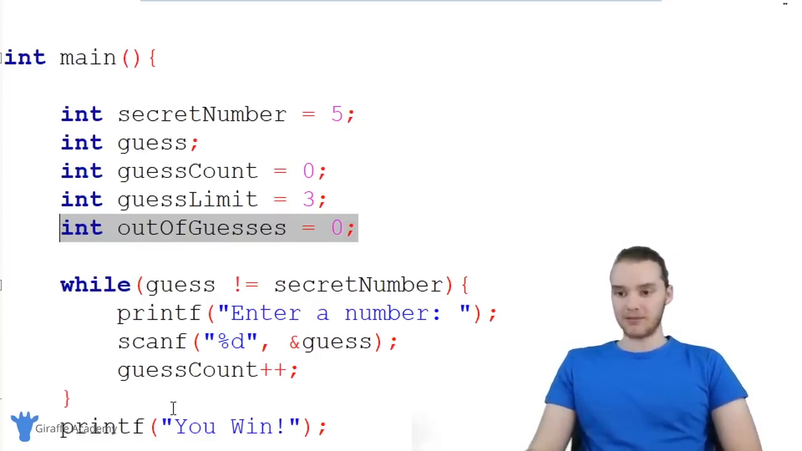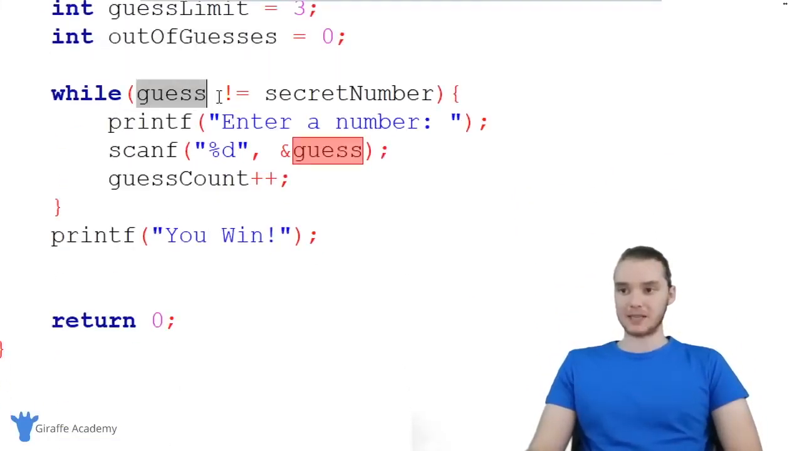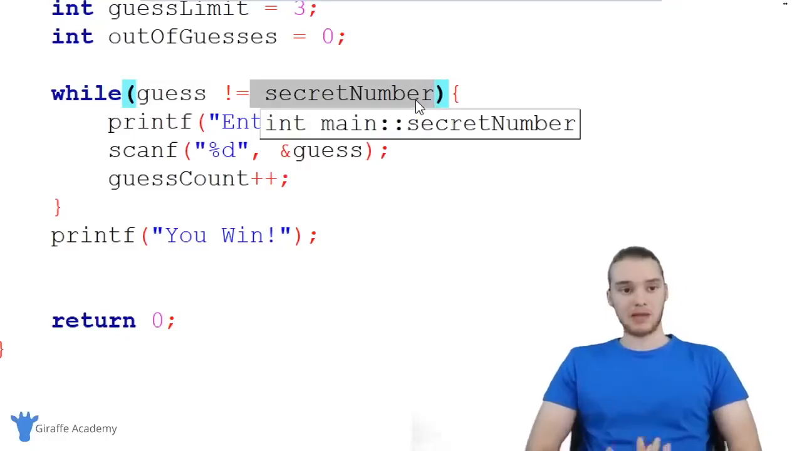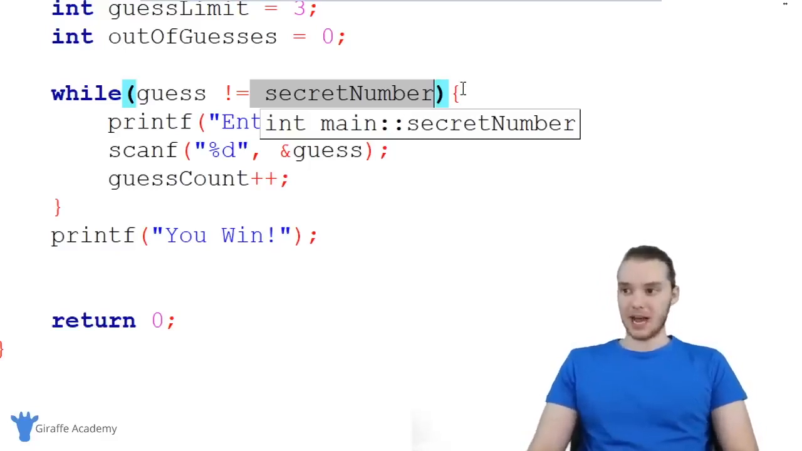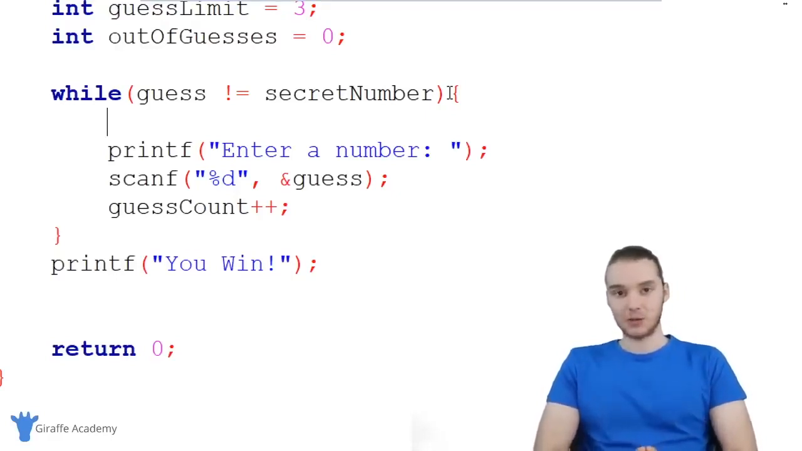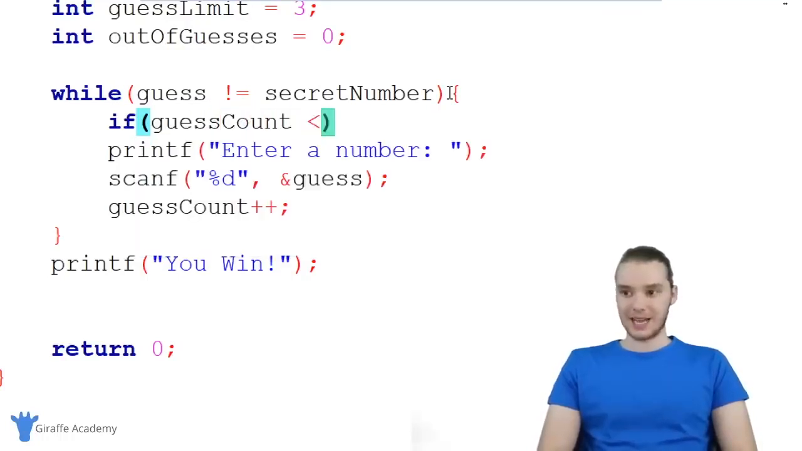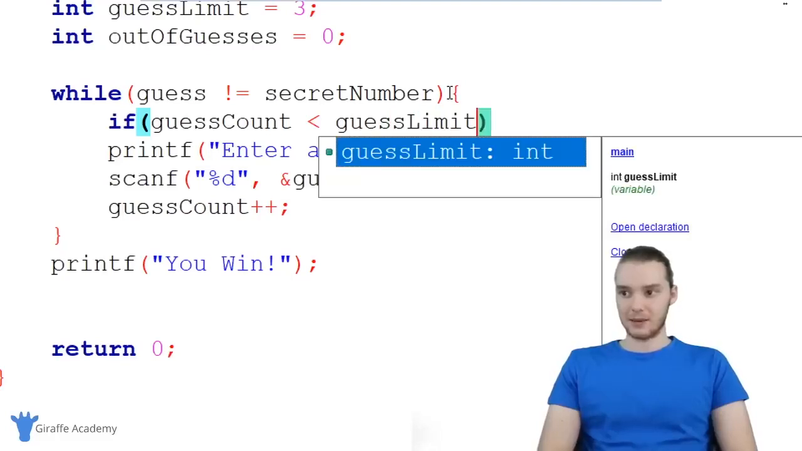So we're actually going to have to modify our code a little bit. Down here, we have this set up so the user can keep guessing as long as the guess isn't equal to the secret number. But we want to be able to limit the amount of times that the user can guess. And actually down here, I'm going to create an if statement. And every time we go through this loop, I want to check and see if the user has any more guesses left. In other words, I want to see if they've reached their guess limit or not. So I'm going to make an if statement and I'm going to check to see if the guess count is less than the guess limit.